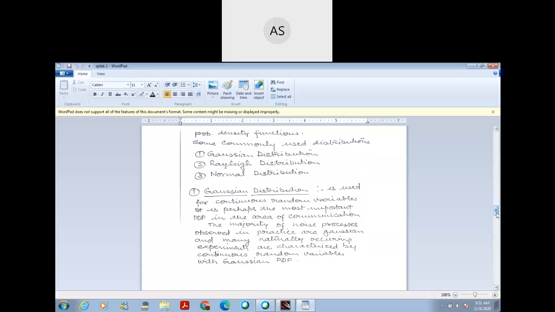First is Gaussian distribution. Gaussian distribution is used for continuous random variables and it is perhaps the most important PDF in the field of communication. The majority of noise observed in practice is generally Gaussian, and many naturally occurring experiments are characterized by continuous random variables with Gaussian probability density function.